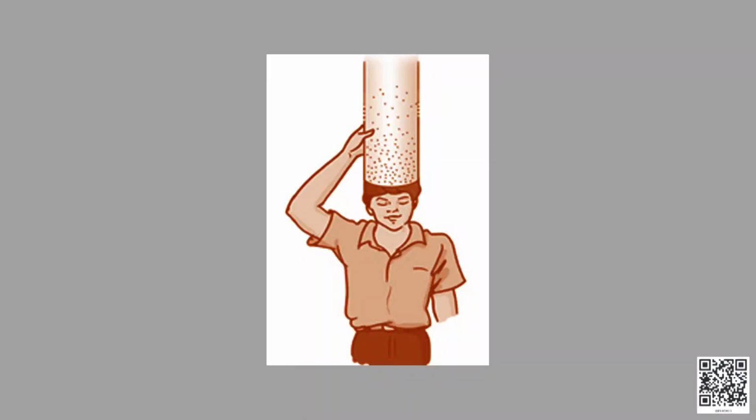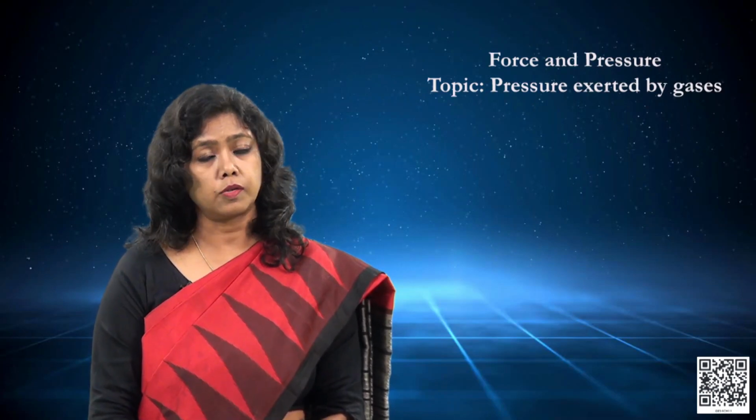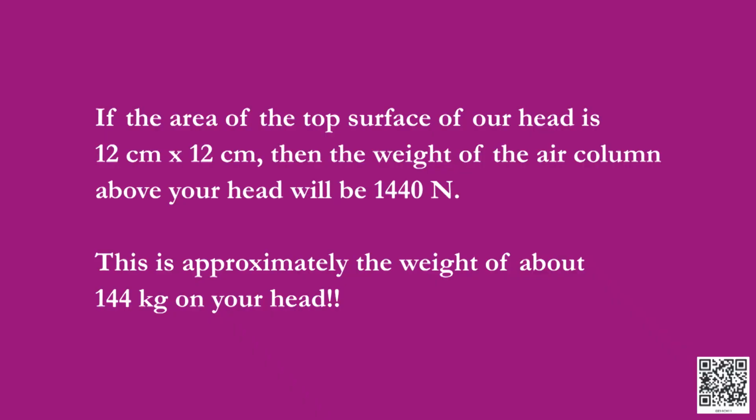We can also say the atmospheric pressure on our head is also very large, because the column of air above our head is also very large. So, why do we not feel this atmospheric pressure? Let us try to calculate something.